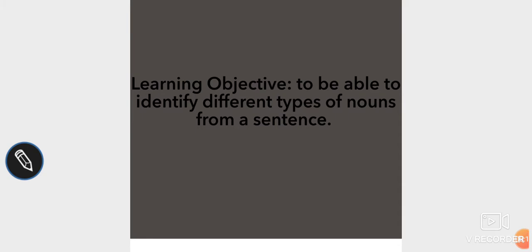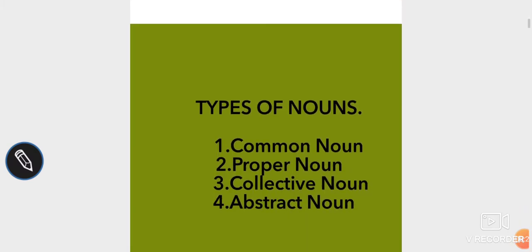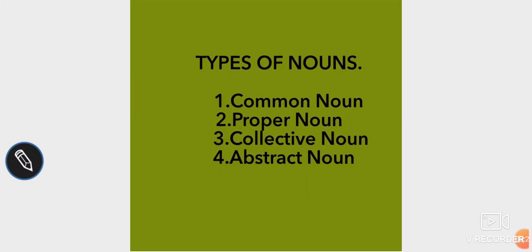When you have done this module, you should be able to identify different types of nouns from a sentence. Children, you must have already learnt in your lower classes what a noun is, or the meaning of a noun. In this class, you will learn different types of nouns.